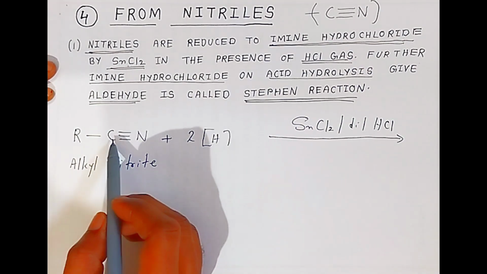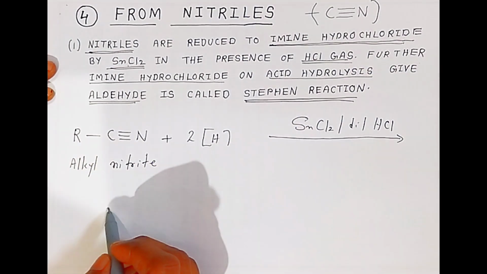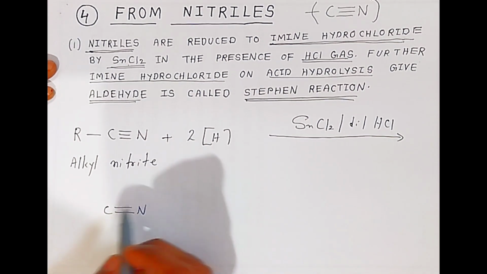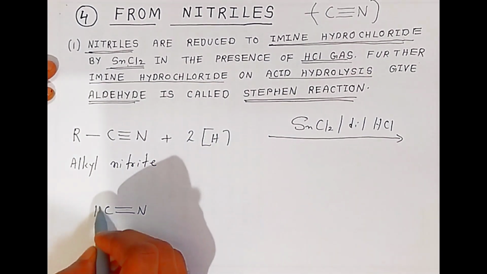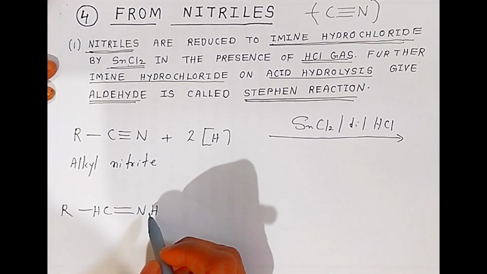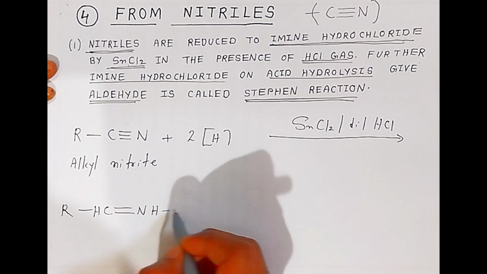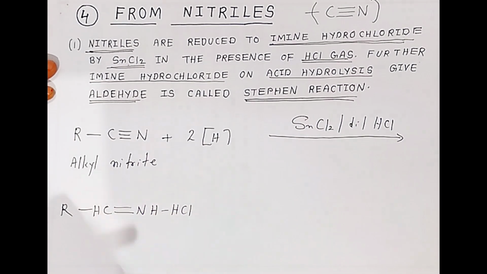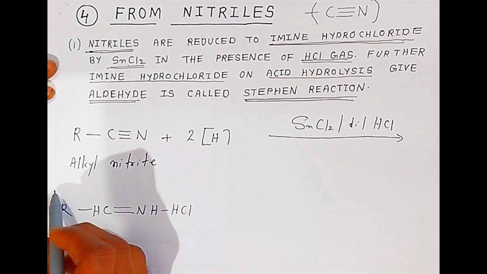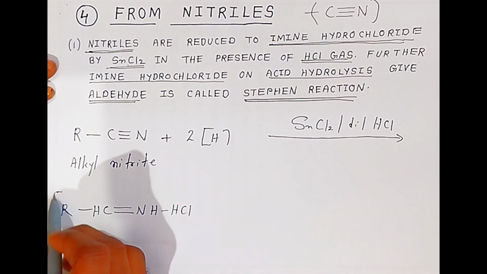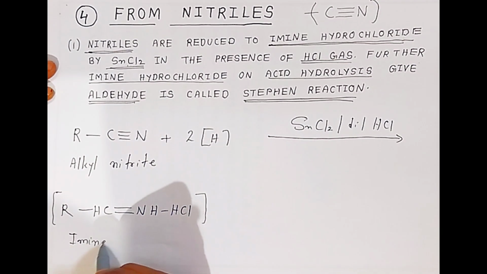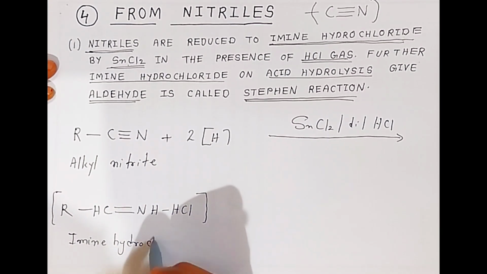Here the carbon nitrogen triple bond is there. First the carbon nitrogen triple bond will convert into a carbon nitrogen double bond. Now one hydrogen will come here like this, and one hydrogen will come here, and because HCl is there, it will join like this, HCl. So it is called imine hydrochloride. This is the unstable product, imine hydrochloride.